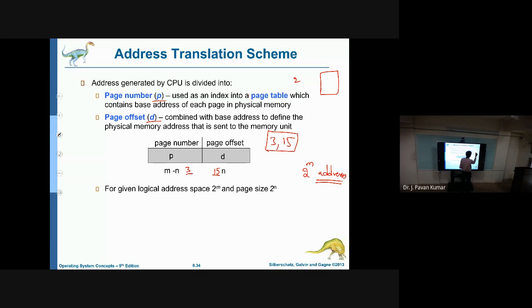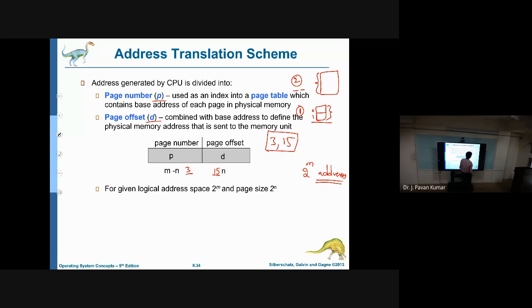If we have only one bit to indicate the address, then we have 0 as one alternative and 1 as another, so only 2 addresses can be referred. Similarly, if we have 2 bits, how many addresses can we refer?